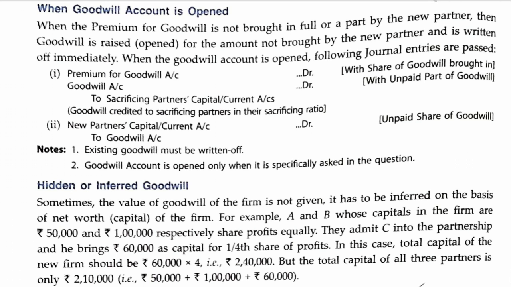So, premium for goodwill account debited, goodwill account debited. If unpaid part is there, for that amount goodwill account will be debited and the sacrificing partner will be credited in sacrificing ratio. Now, second entry, new partner's capital or current account debited to goodwill account. For the unpaid share of goodwill, new partner's capital account will be debited and goodwill account will be credited. That means we are writing off the goodwill.